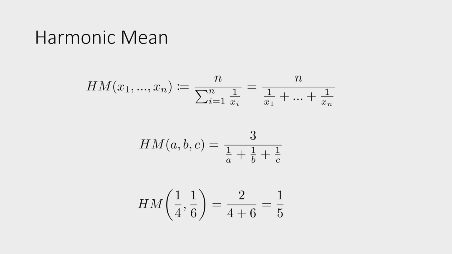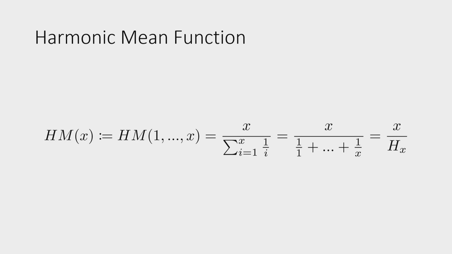Now, what I did is I defined a function denoted HM of x, which just takes the harmonic mean of every positive integer from 1 up to x, because it's a bit cumbersome to always write the dots.